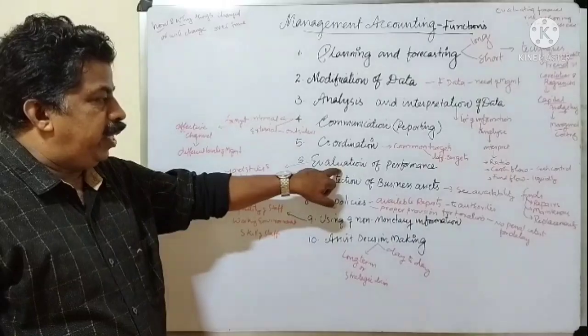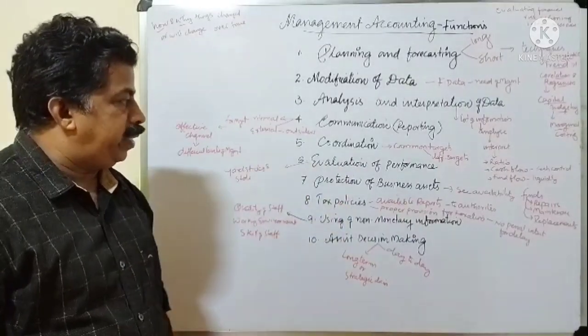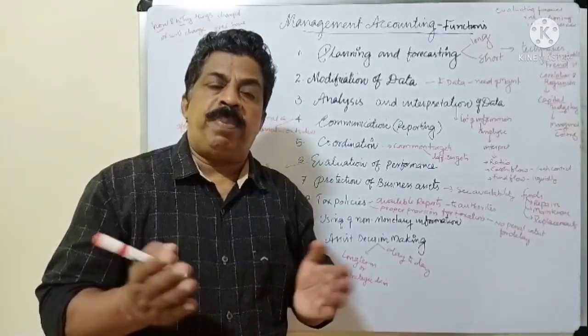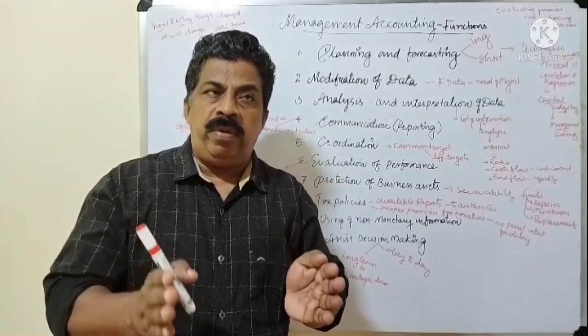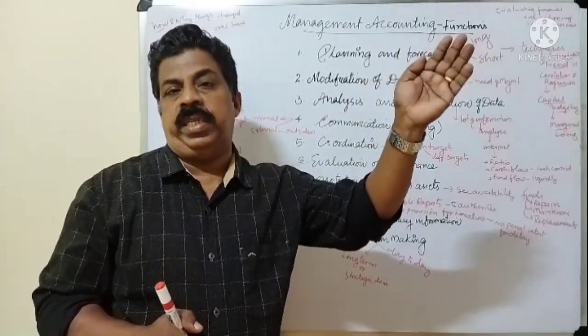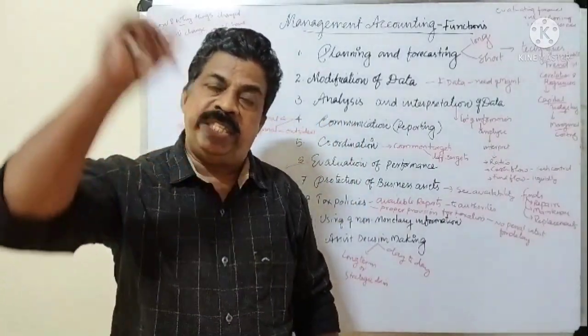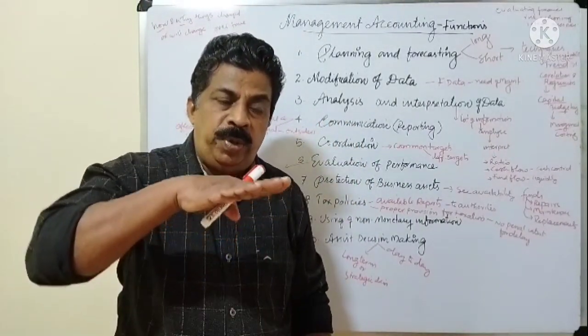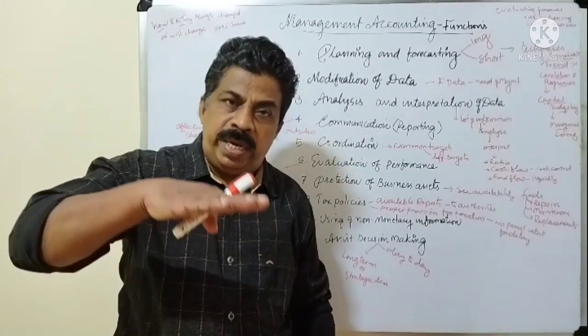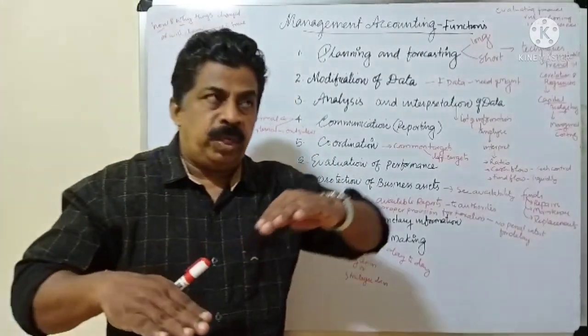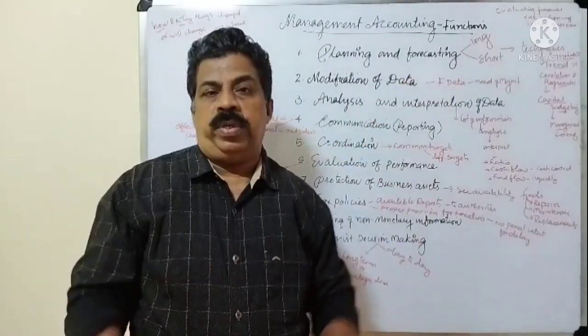And another function, that is evaluation of performance. How do we evaluate the performance? Management accounting has set up some yardsticks or some standards to achieve it. So we have to evaluate whether the performance of the different departments is coming to that level or not.